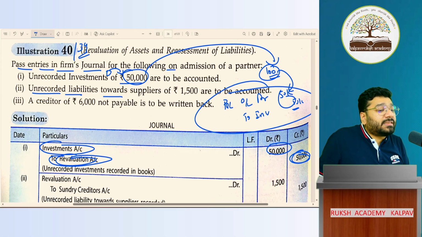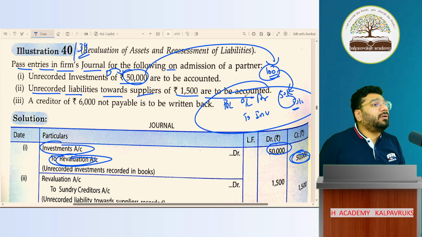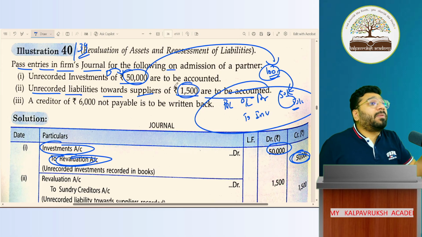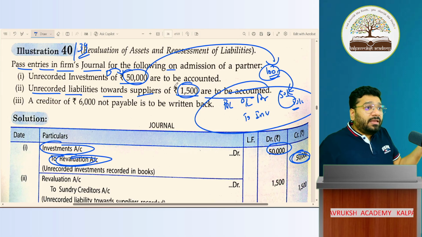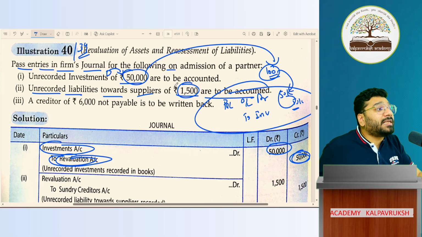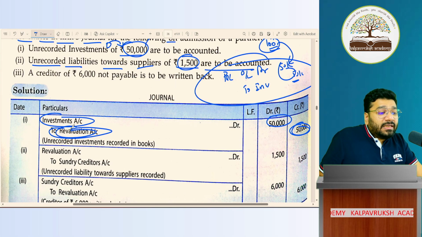Unrecorded liability towards supplier 1,500 are to be accounted. Unrecorded liability. The liability has not been recorded until now, and you are going to record it. That means it is a loss, no? If I have to pay money to somebody, out of nowhere, it's a loss, no? So debit all expense and losses. What is the entry? Revaluation to sundry creditor 1,500, 1,500.